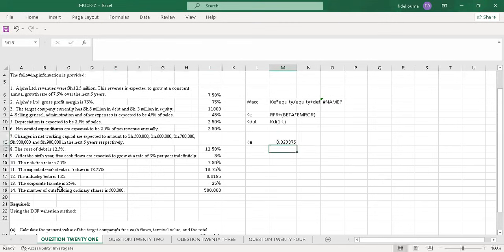Then I just press enter. So when I enter, my KE will be 0.3293. So I'll go to KD, the cost of debt, which we are given as 12.5%. But we calculate the KDAT.